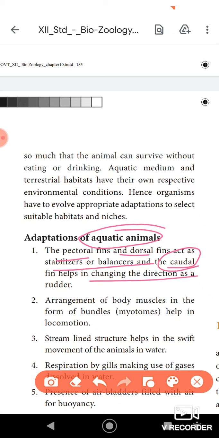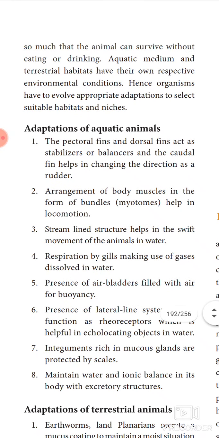So this is one of the important adaptations seen in aquatic animals. Coming to the second one, that is the arrangement of the body muscles.